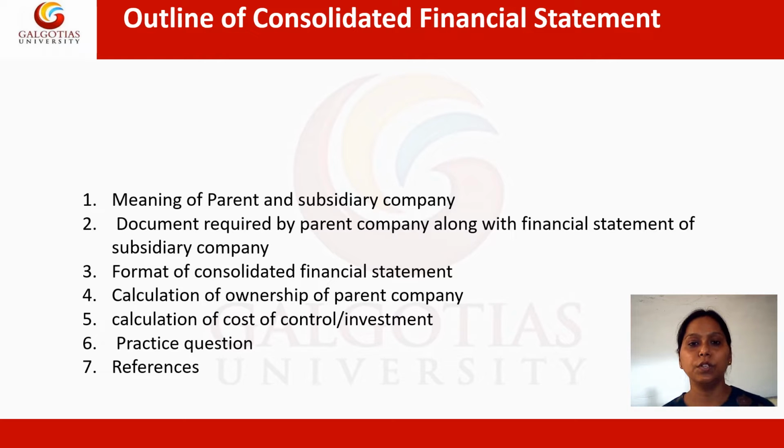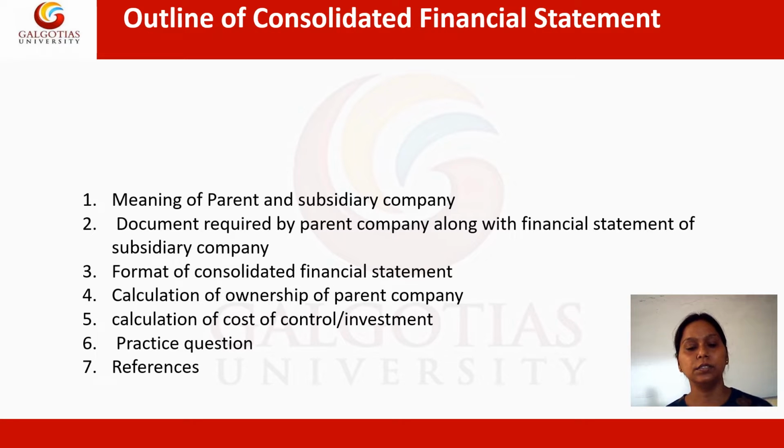Now, the outline of the consolidated financial statement, the things which we are going to cover throughout this session: firstly, we'll discuss the meaning of parent and subsidiary company. Second, the documents required by the parent company along with the financial statement of the subsidiary company. Third, the format of the consolidated financial statement.